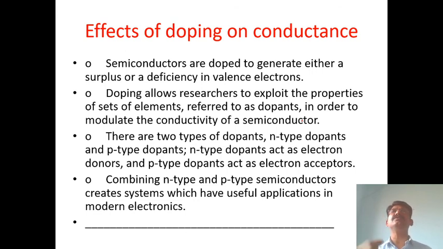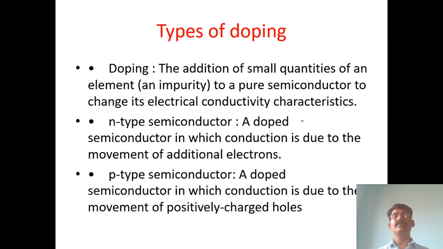A little amount of an impurity or element is added to the semiconductor. The definition of doping: adding a small quantity of impurity to pure semiconductors to change their electrical conductivity and electrical property. The conductivity property is completely changed. That is called doping.